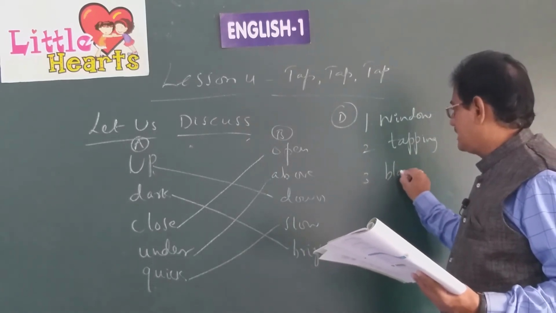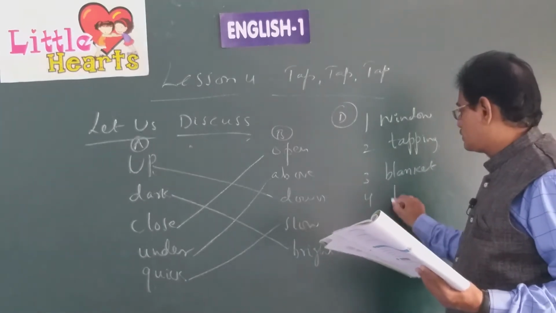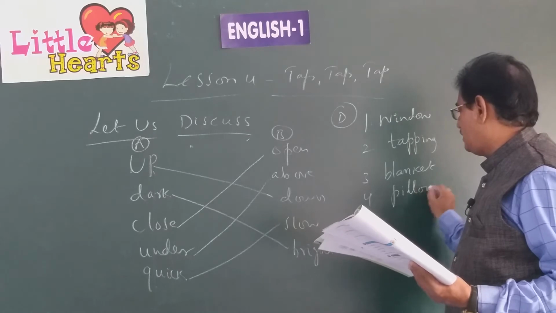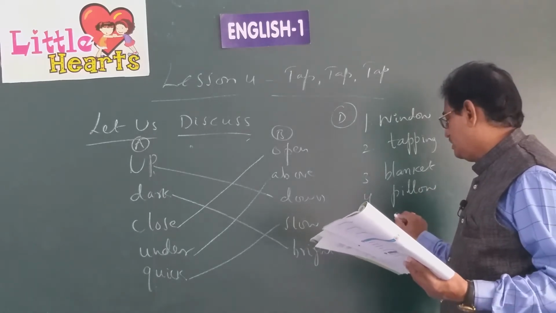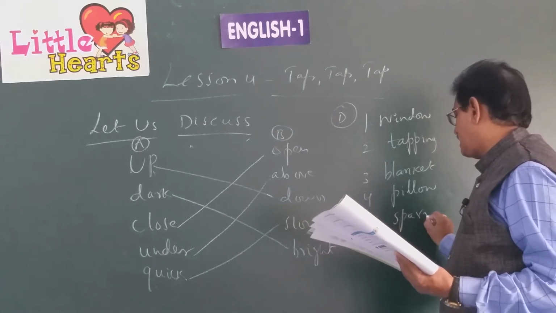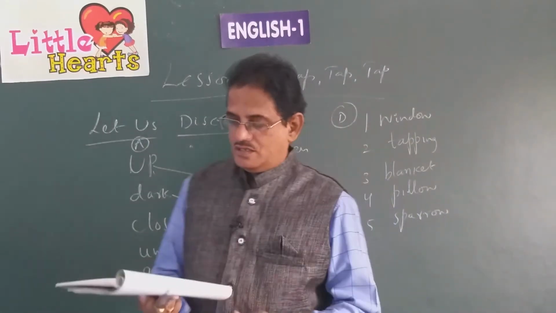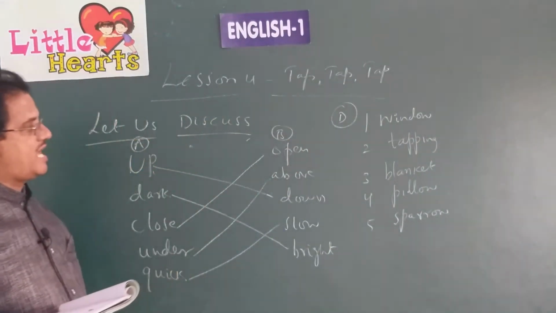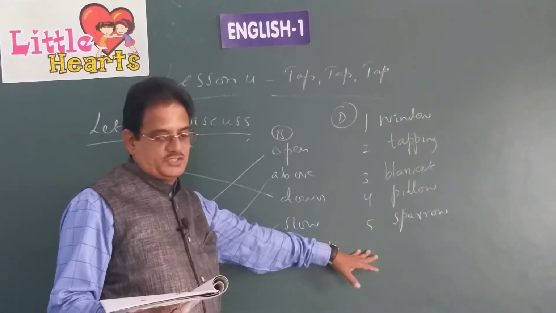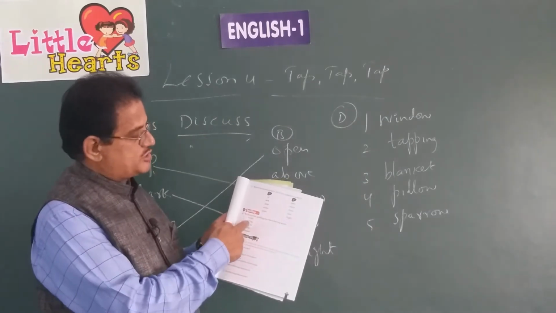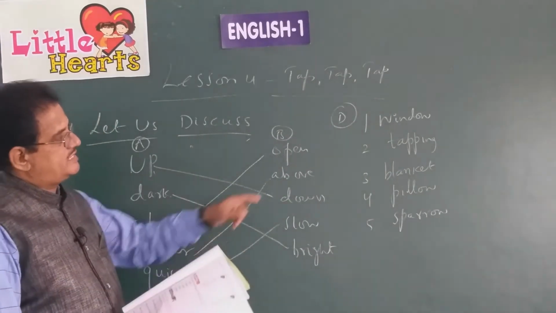Blanket, B-L-A-N-K-E-T. See the spellings there. Fourth one is pillow, P-I-L-L-O-W. It is given wrong there. All these spellings are given wrong. Sparrow, S-P-A-R-R-O-W. This is the spelling of sparrow. These are all wrongly spelled words written. These are the correct spellings. Whatever is given in the textbook are wrongly spelled words, and in the blanks against each of them, you have to write these correct spellings.